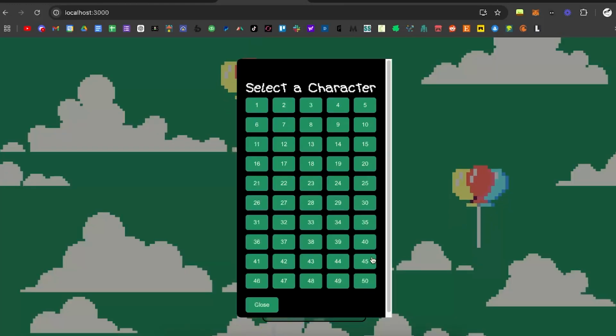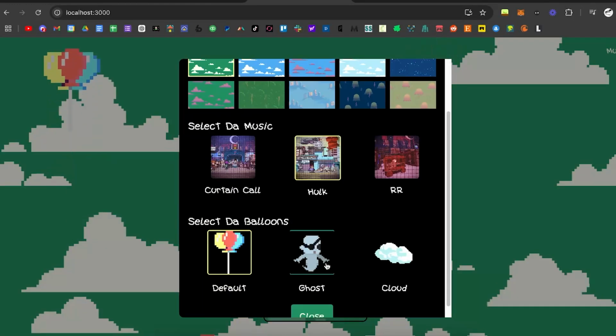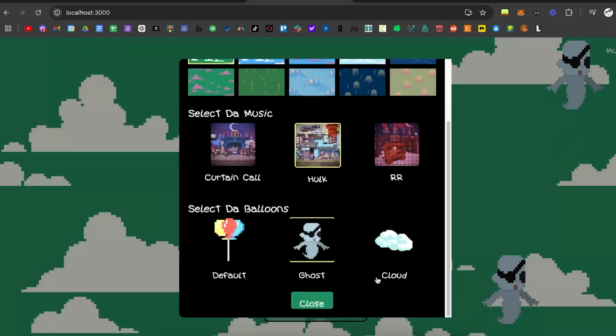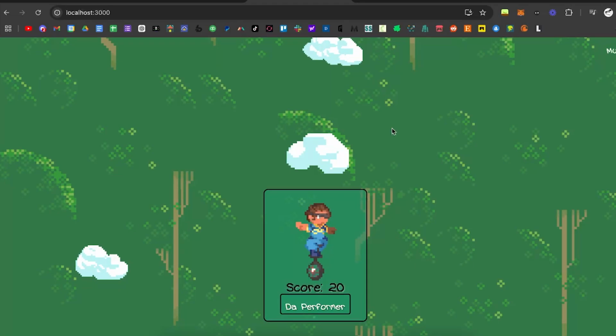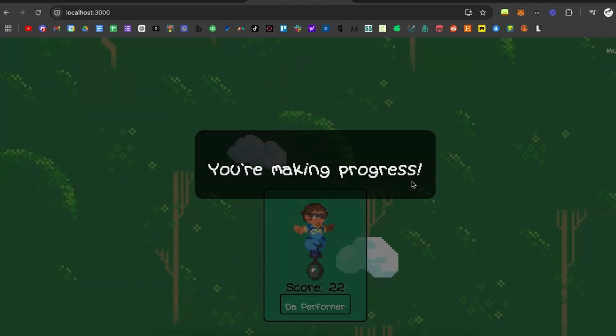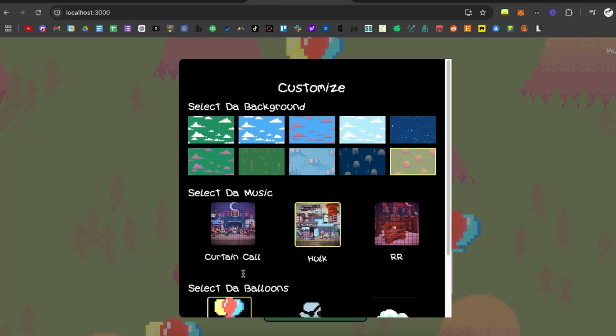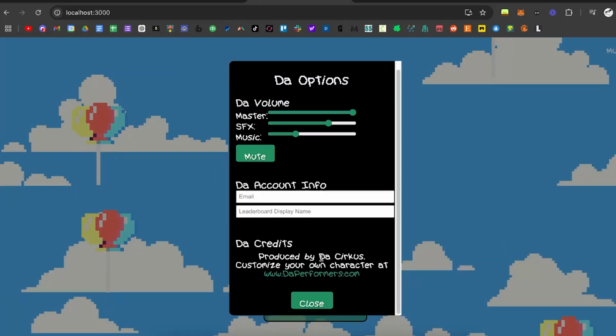I want to add some customization options, let people change the background, let people change the balloons. I added these ghosts and these clouds if you like a different vibe. And then also some different soundtracks. I don't want you to be stuck with one song. Let's add a few circus hits in there. Beautiful. We got a nice little customization option going. As you can see, these are some of the different combinations and stuff.